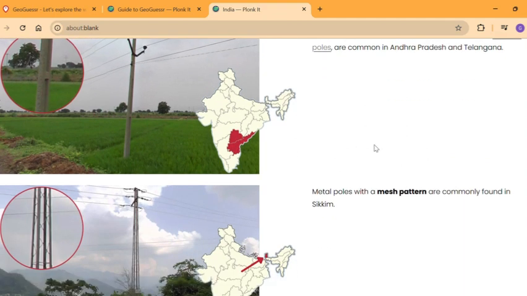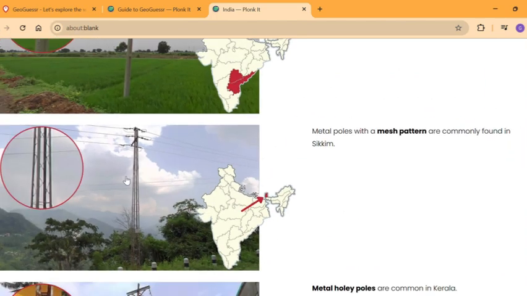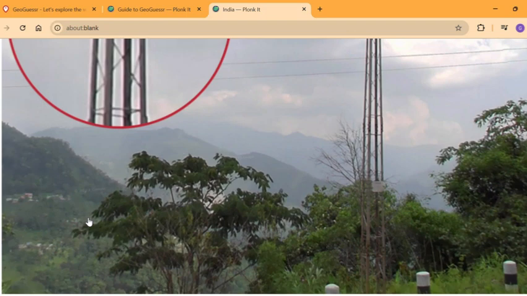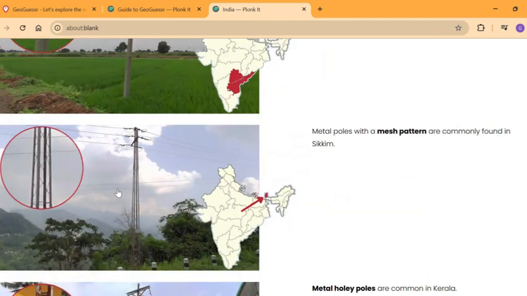Again, distinguishing. So there's a metal mesh pattern that's common in Sikkim. With the high altitude, I think it gets Sikkim, but yeah, they're kind of like standing structures with all these things that connect them to each other.